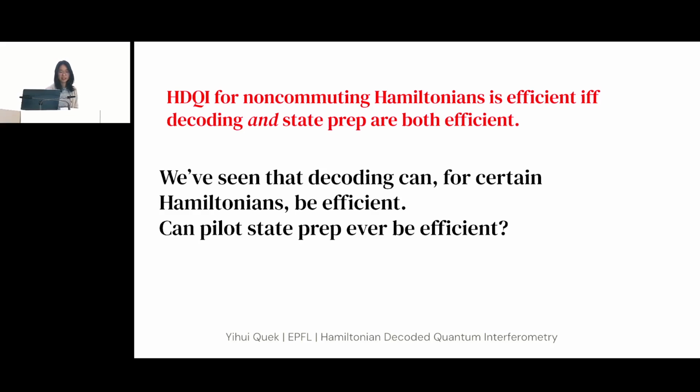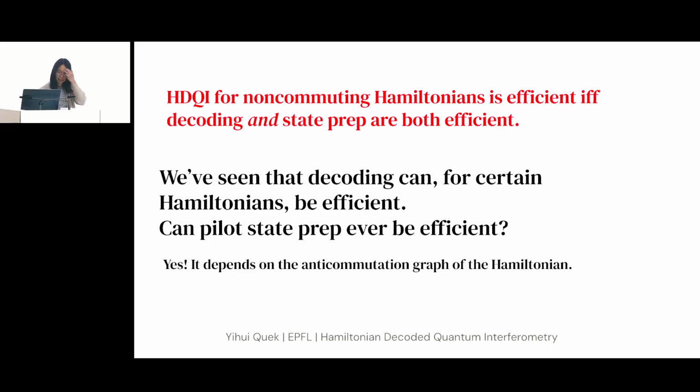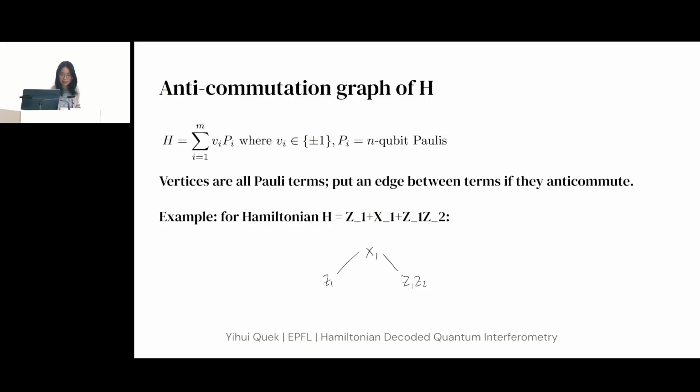Okay, so I've talked a lot about how this pilot state is quite complicated for non-commuting Hamiltonians. Is it ever the case that this pilot state preparation is efficient? And the answer is yes. This depends on the anti-commutation graph of the Hamiltonian. So what is the anti-commutation graph? Given a Hamiltonian consisting of a bunch of Pauli terms, I'm going to create a graph where the vertices are all the Pauli terms, and I put an edge between two vertices if the Pauli terms anti-commute.